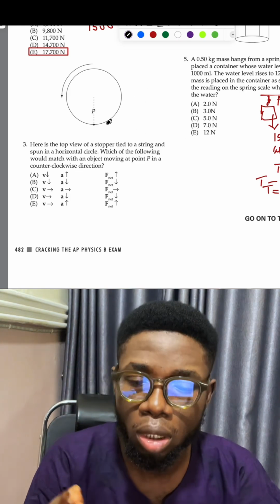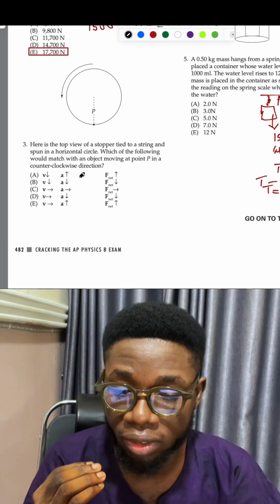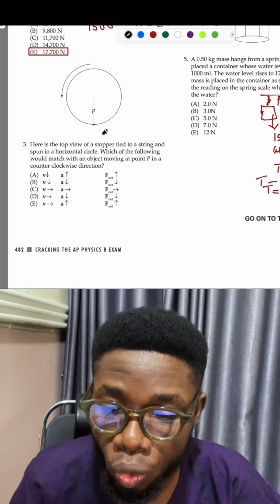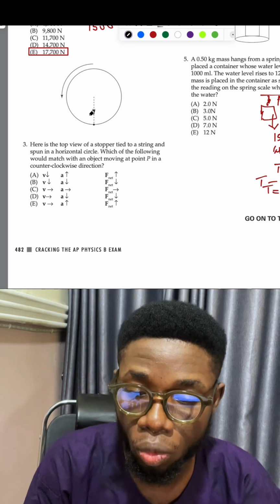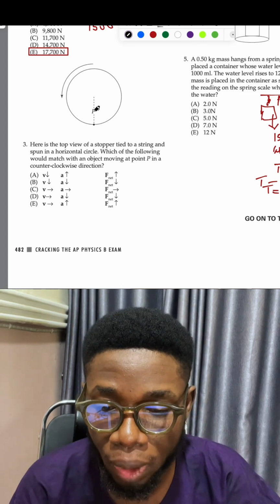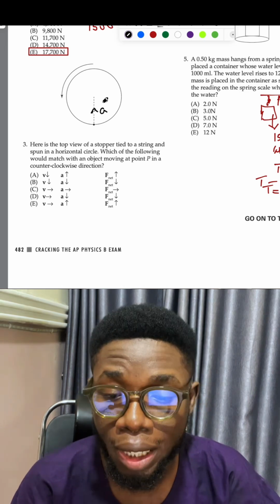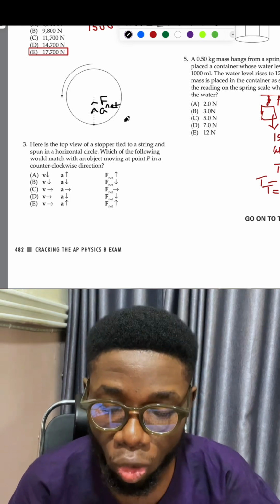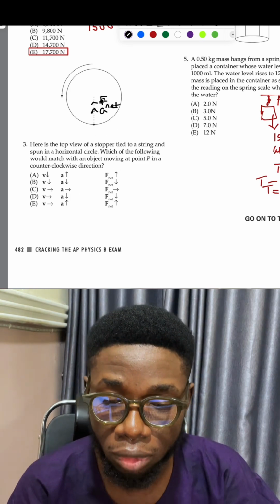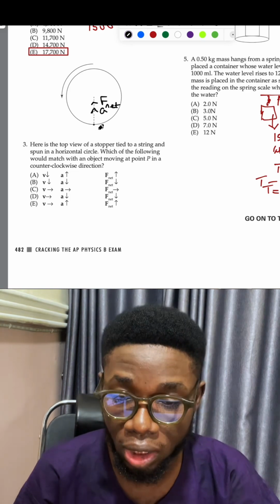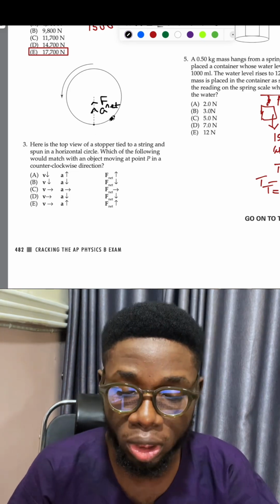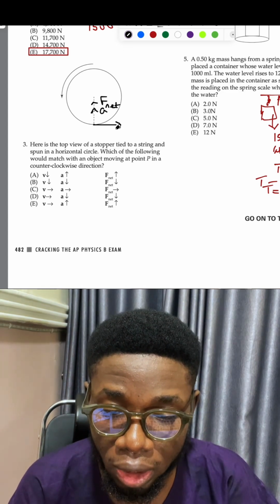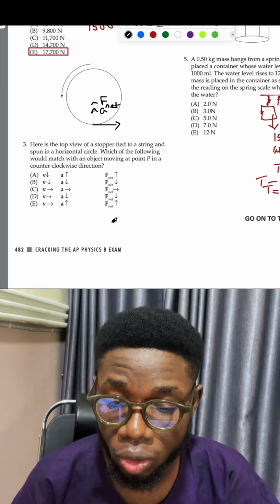It is in a horizontal circular motion. There are three things to notice here: the speed, the acceleration, and the net force. Acceleration and the net force are always in the same direction, which is towards the center of the circle. Since we are considering point P, the acceleration is going to be an arrow up, and the net force, which is the centripetal force, will also be acting upward towards the center of the circle. So the arrow up will be the sign for the net force and for the acceleration. The velocity is always tangential at every point of the circle, so it is going to be tangential here.